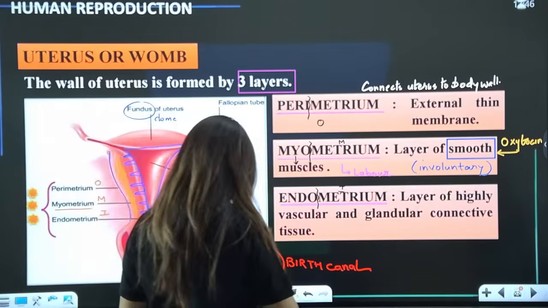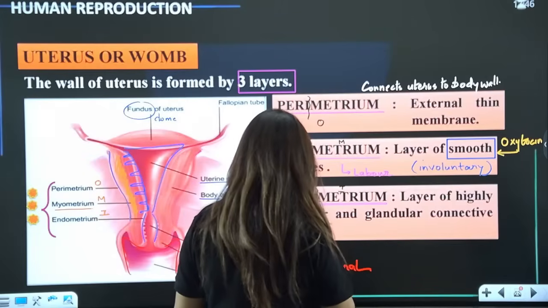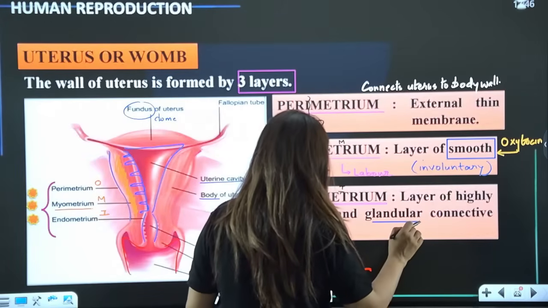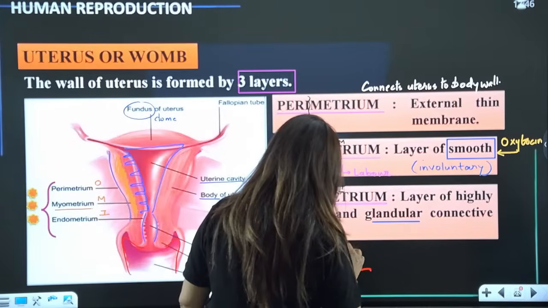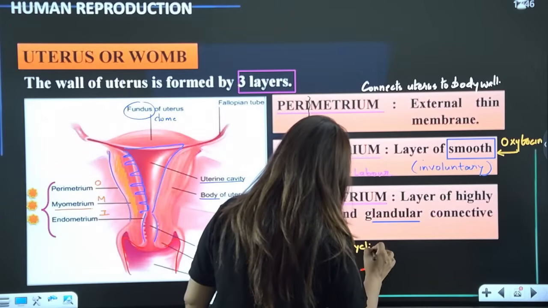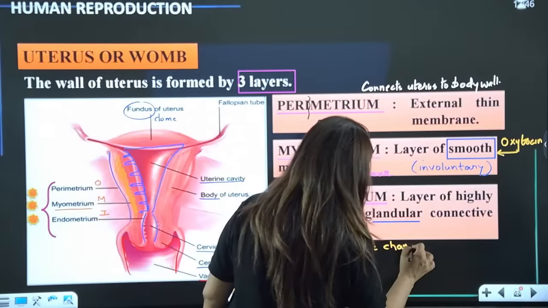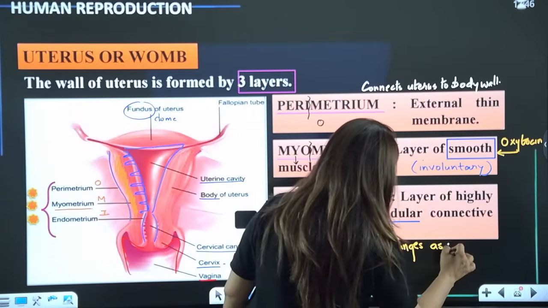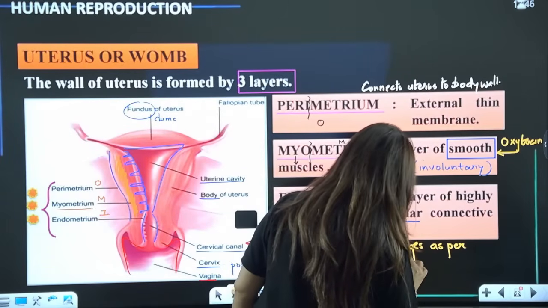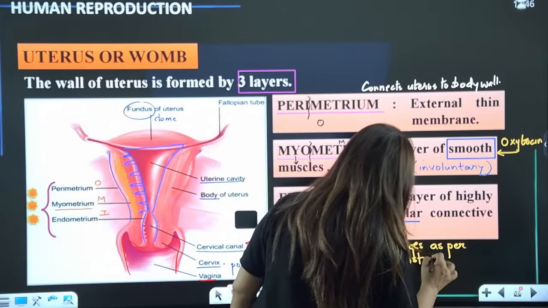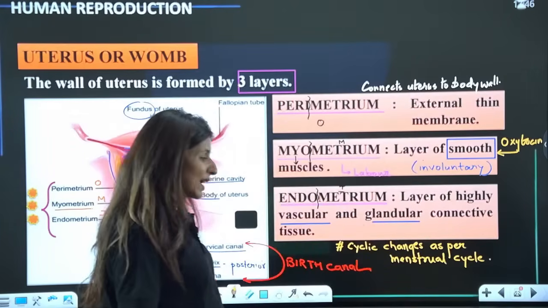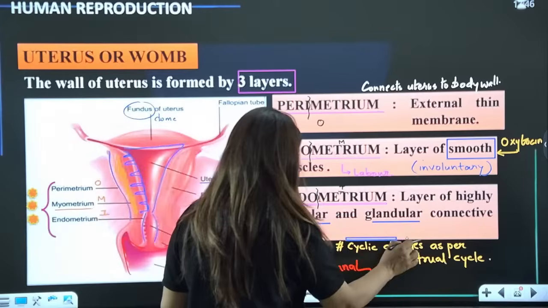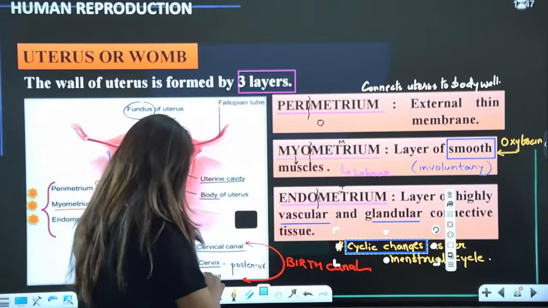And then we have the endometrium, guys. The endometrium is a highly vascularized, highly glandular tissue. It also undergoes cyclic changes every month as per the menstrual cycle. So yes, during every cycle it develops and it is also shed off. Cyclic changes are shown by this particular layer.